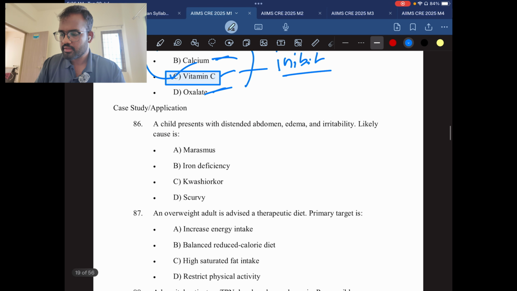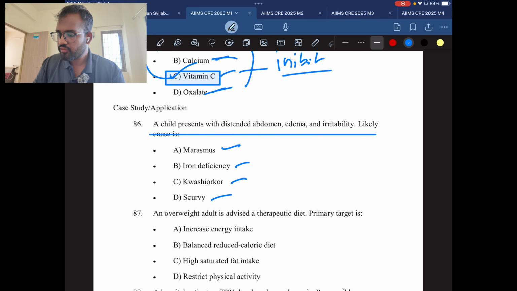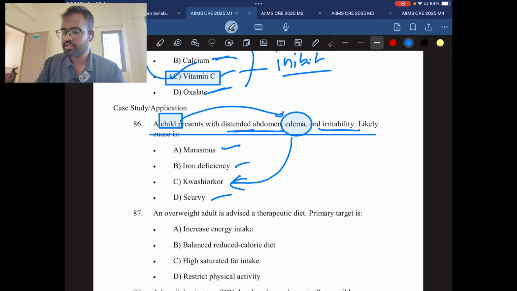Question number 86. A child presents with a distended abdomen, edema and irritability, likely caused by marasmus, iron deficiency, Kwashiorkor, scurvy. Here, if you find a distended abdomen and irritability, you may not find the reason. But if you find edema in a child, then there is always a possibility of Kwashiorkor.